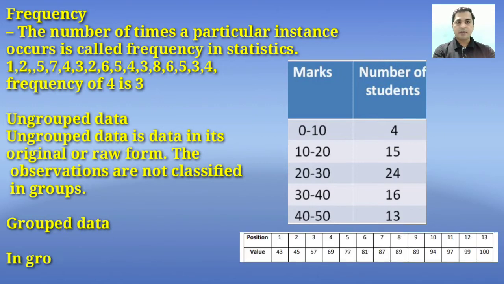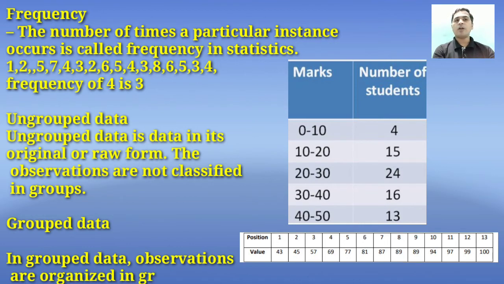And grouped data. In grouped data, observations are organized in groups. So students, here you can see that ungrouped data means 1 occurs 43 times, 2 occurs 45 times, 3 occurs 57 times.